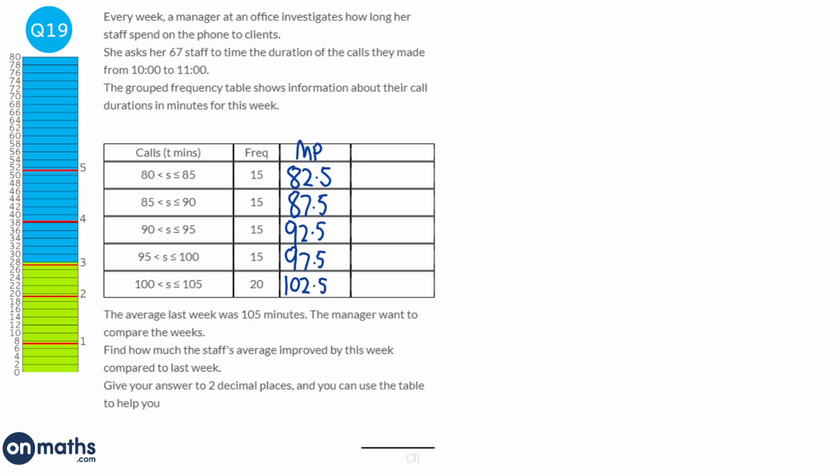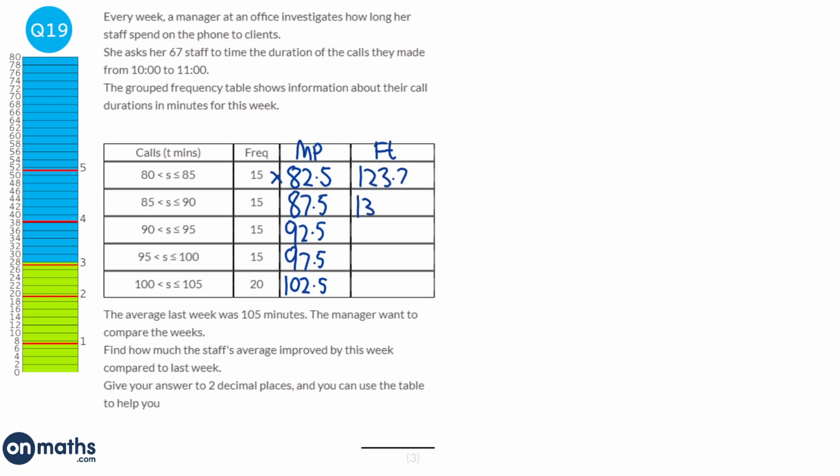Next we need to find the ft, which is just the frequency times the duration of calls. Now, in this first group, we're not timesing it by 80 to 85 or anything like that. We're timesing it by the midpoint. So our midpoint effectively becomes the t. So we're going to do 15 times that, which will be 1237.5.